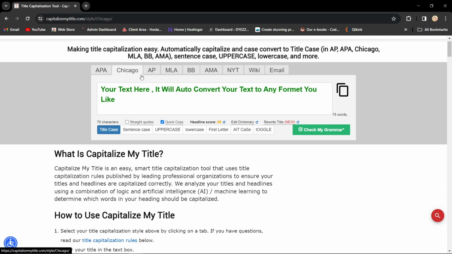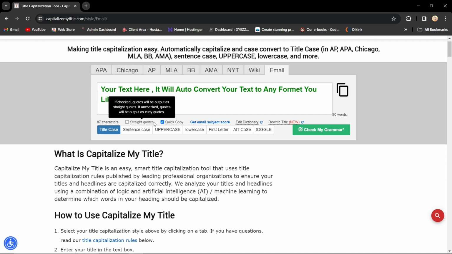Explore multiple options to capitalize and change the case of your titles, headlines, and more. The top tabs correspond to different style guides, ensuring accuracy. Whether you're following APA, Chicago, AP, MLA, BB, AMA, NY Times, Wikipedia, or email style, this tool has the right capitalization rules for you. And that wraps up our tour of Capitalize My Title.